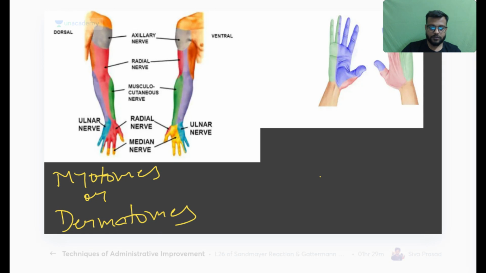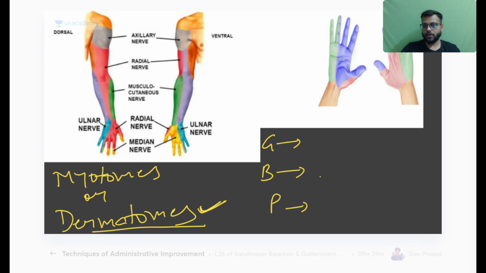Yes, correct. This is your dermatomes, the skin supply, the sensory innervation of the skin. So here we are reading the dermatomes. Now, dermatomes of the hand are very important. I'll not tell you which nerve supplies where, I'll just tell you the color: the green color, the blue color, and the pink color.